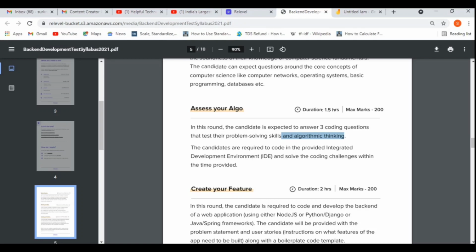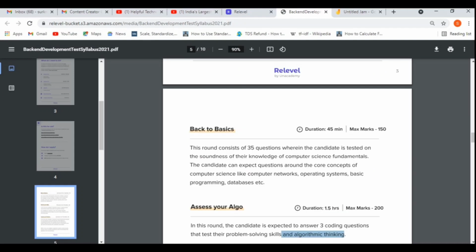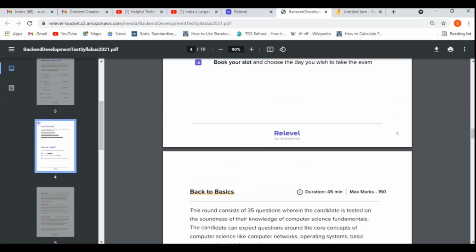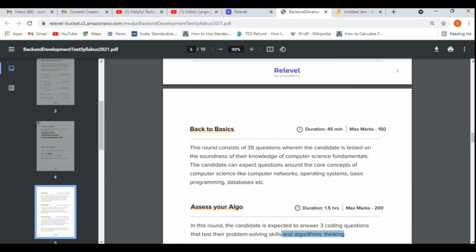One more thing I need to highlight here: there is no rejection round. Because this is not an off campus for any company, this is a platform test where you will be scoring some marks. For example, the total mark is 150 and you score 150, or you score 100 out of 150.